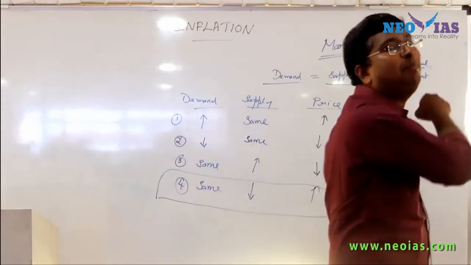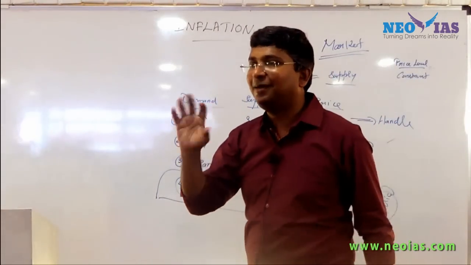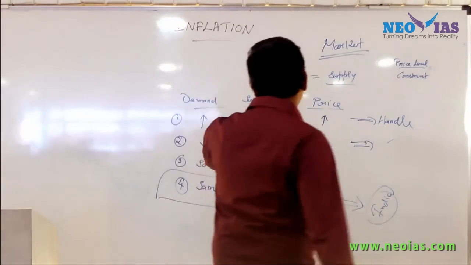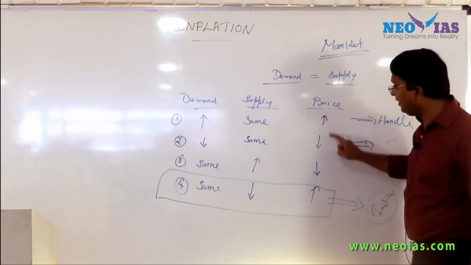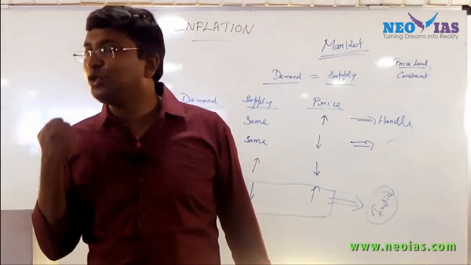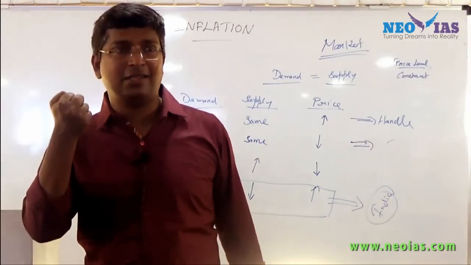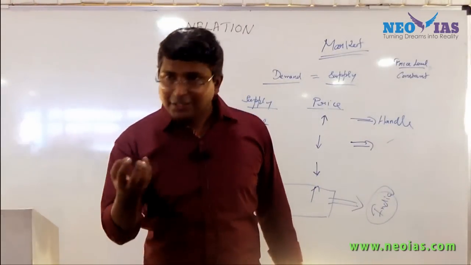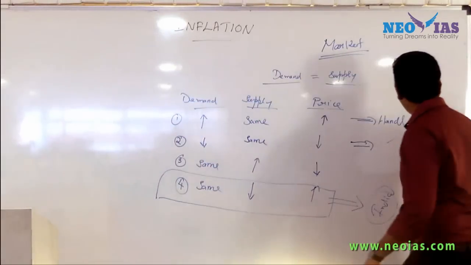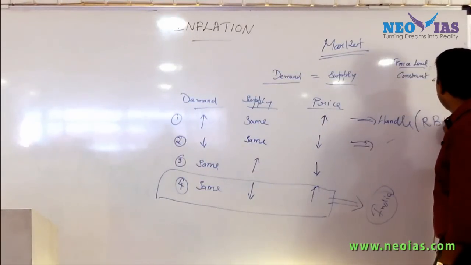RBI can only control demand by controlling the money supply. So these are the two cases in which inflation can happen in India. One due to increase in demand, one due to supply constraint. So in this case, the best person to handle this situation is central bank.